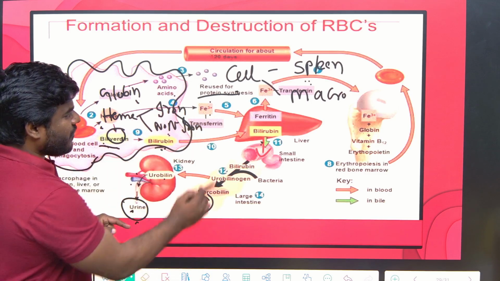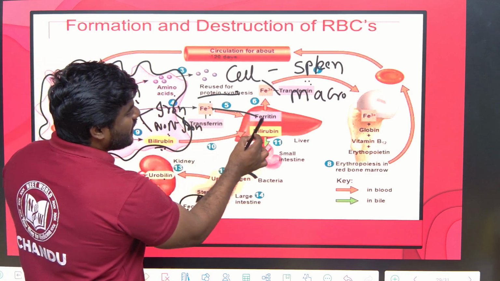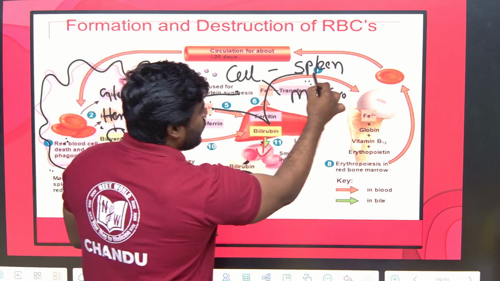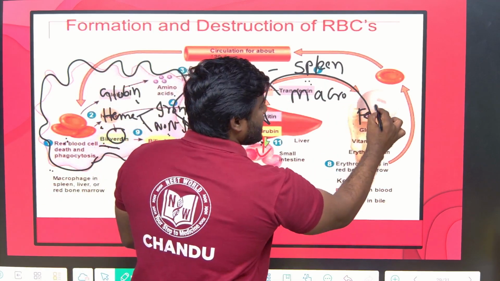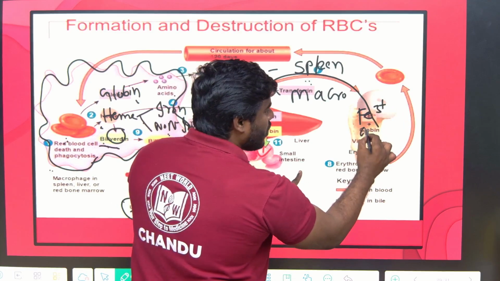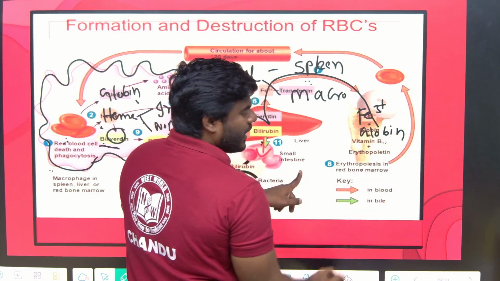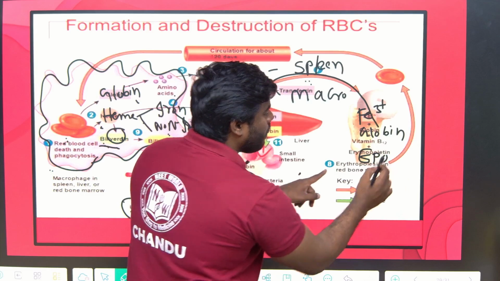Fe. Now Fe from the spleen enters into the liver. From the liver again it enters into the bone marrow. So Fe3+ enters into the bone marrow. In the bone marrow what protein do we have? Globin. And we are also having erythropoietin.